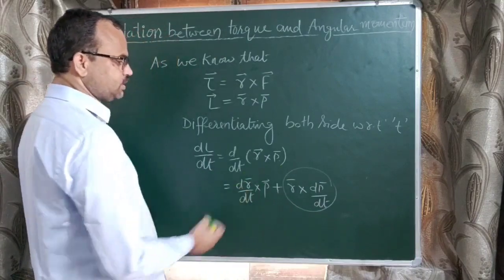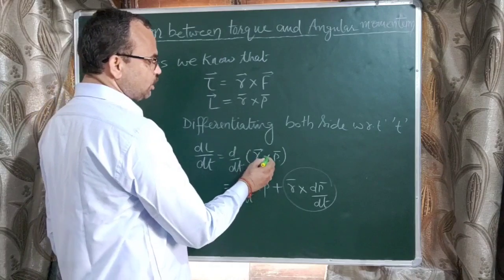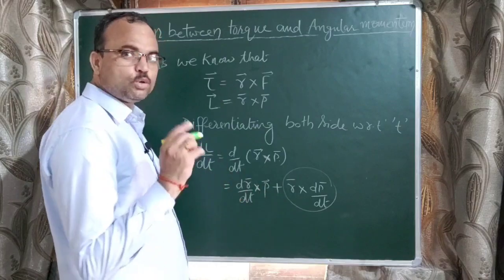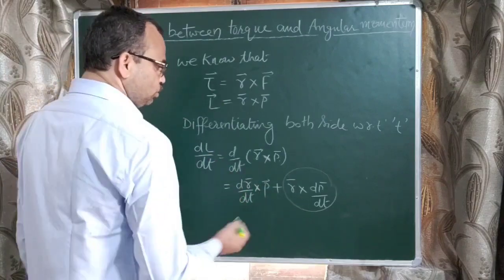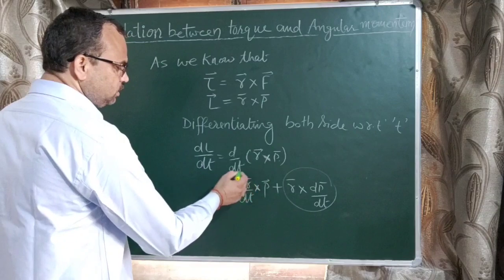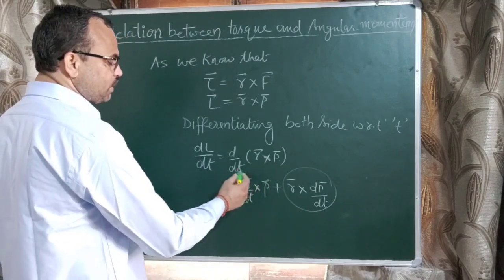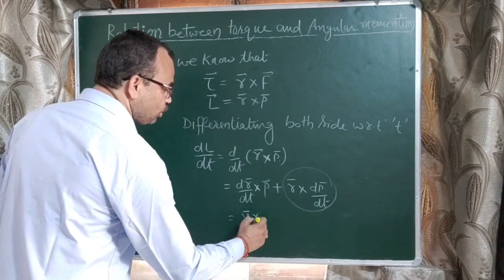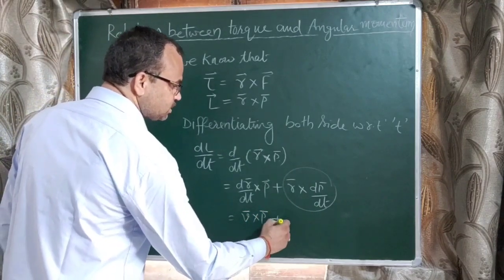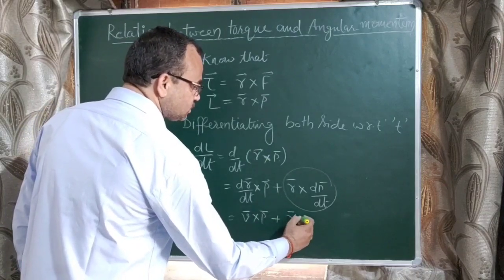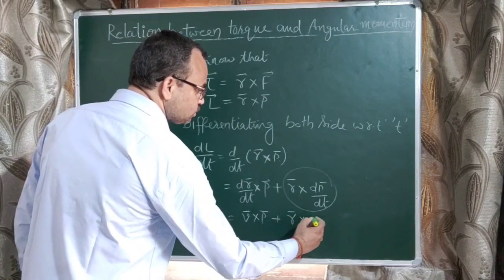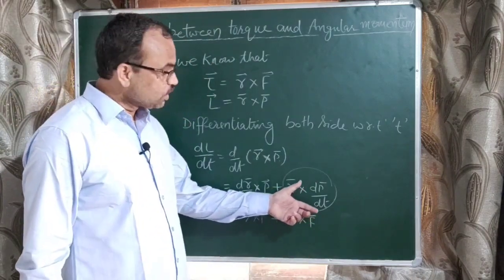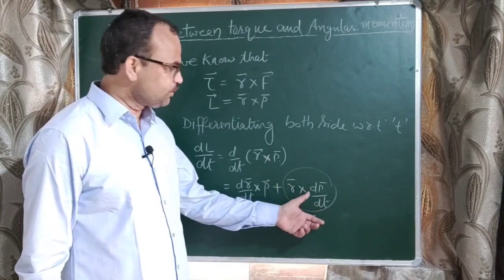Here we use the cross sign, so we put cross, not multiplication. As we know, the differentiation of position vector with respect to time is known as velocity, means v vector cross p vector plus r vector cross f vector, because according to Newton's second law, rate of change of momentum is equal to applied force.